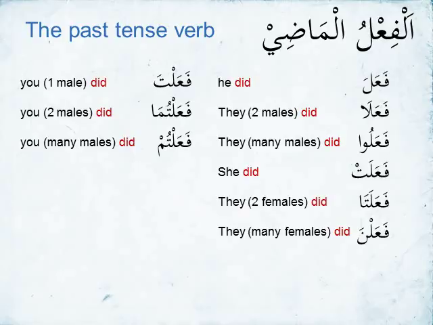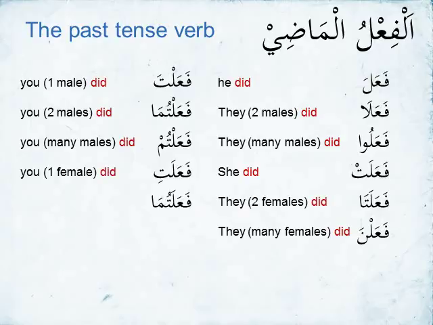Again, in fa'alta, the fa'ala part is the verb did, and the ta part is you one male. Again, when it comes to fa'altuma, the fa'ala part is going to be the did part, and the tuma is going to be the you.